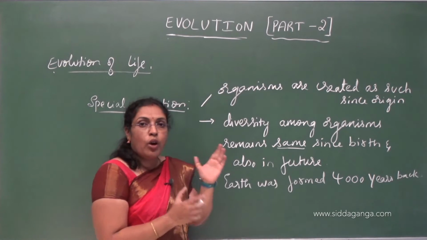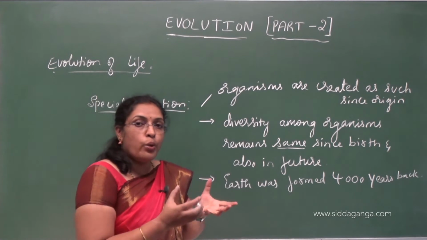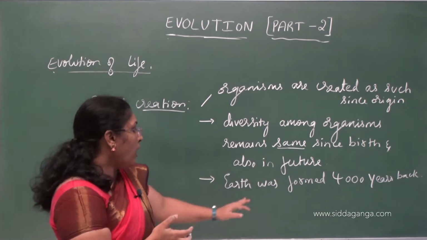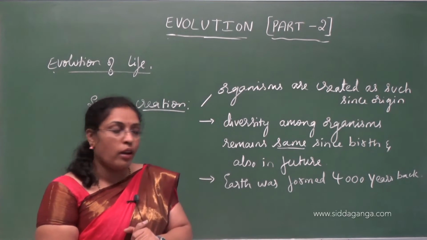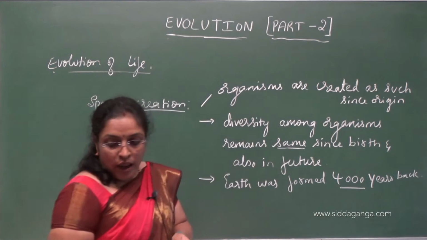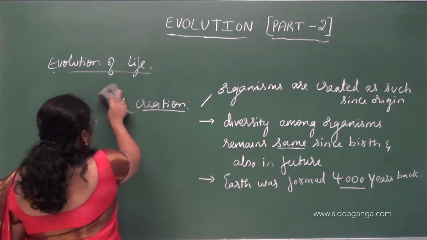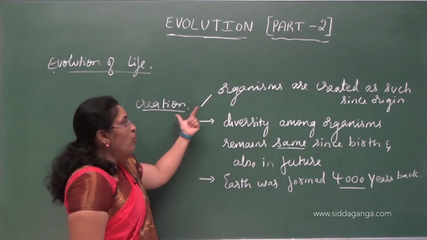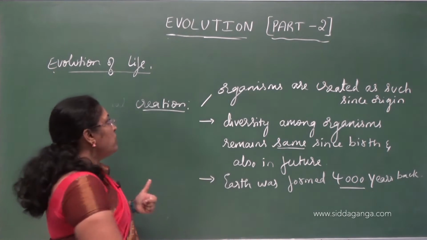But we know that organic evolution tells us organisms arose from simple form into complex form, and earth was formed nearly 4.5 billion years back, not 4,000 years back. So this theory is not easily accepted, but they may ask in your competitive exams. So according to special creation, what was the first connotation, what is the second or third, for that you have to read.